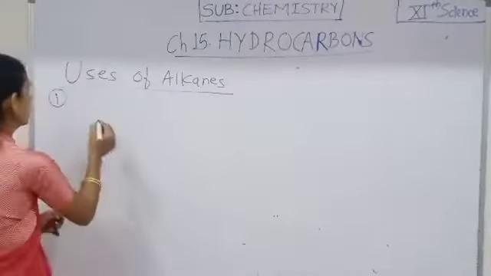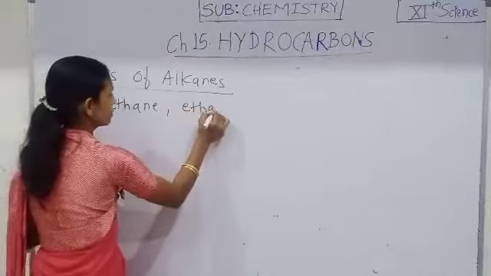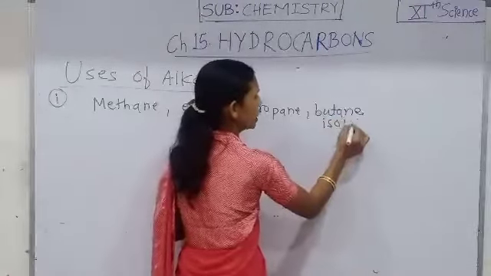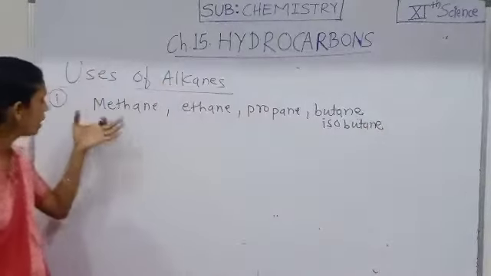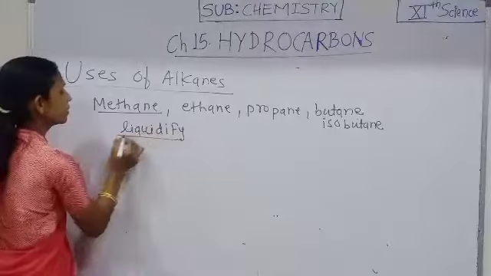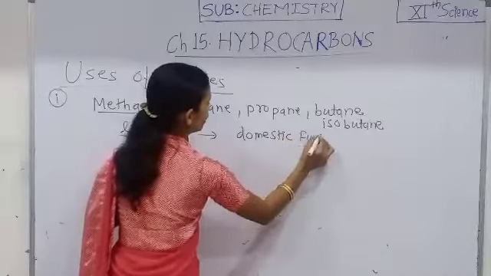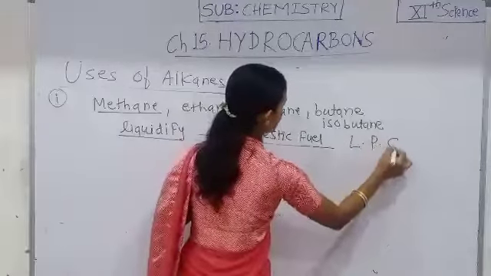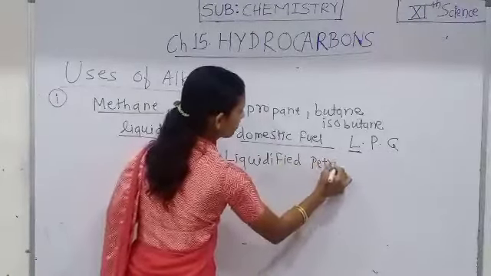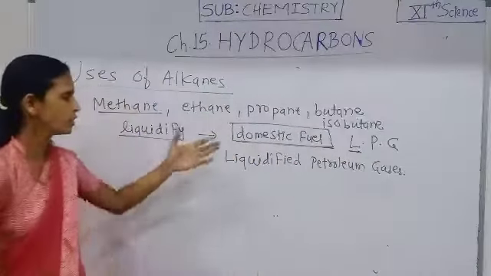The first four alkanes, that is methane, ethane, propane, and butane, as well as isobutane, are the alkanes which undergo liquefaction, and when liquefied they are used as a domestic fuel in LPG, that is liquefied petroleum gases, used for domestic purposes.